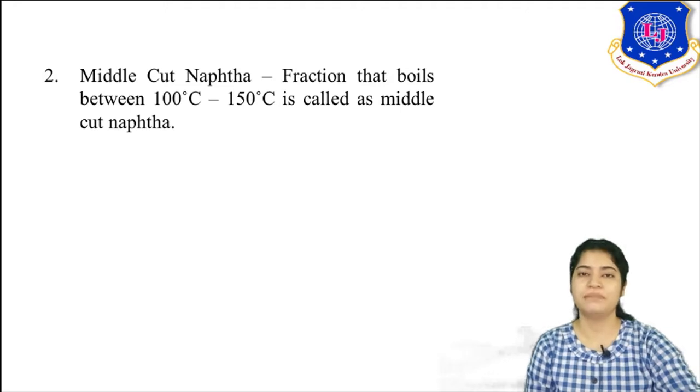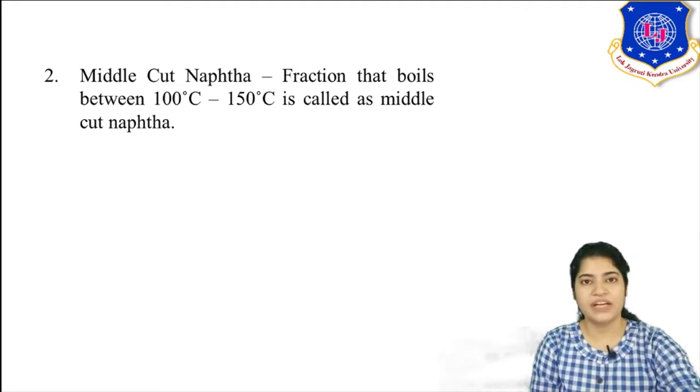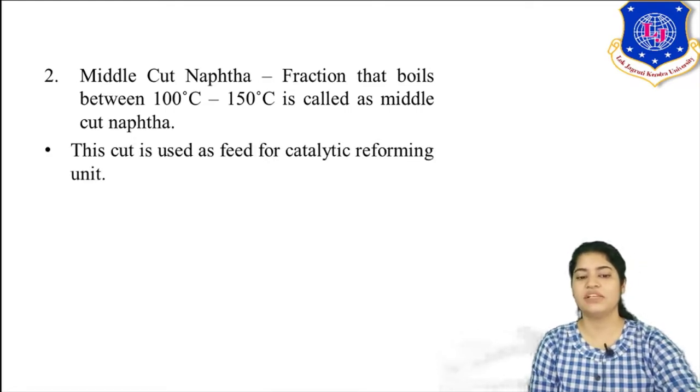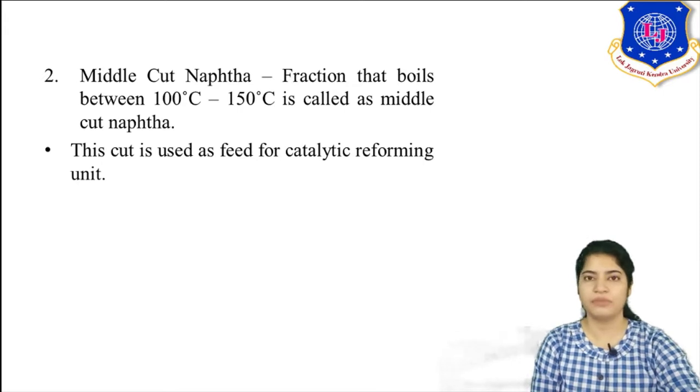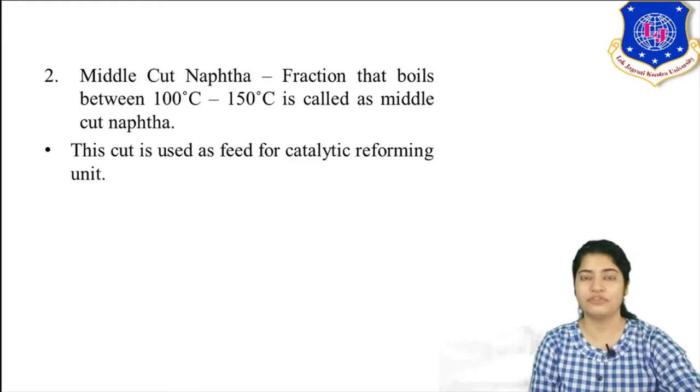Moving forward is the middle cut naphtha. Simply, the fraction that boils between 100 degrees Celsius and 150 degrees Celsius is your middle cut naphtha. You can see that based on boiling point you have differentiated your naphtha streams. This cut is used as feed for the catalytic reforming unit. We will study this in the next chapter, treatment process. What is catalytic reforming?